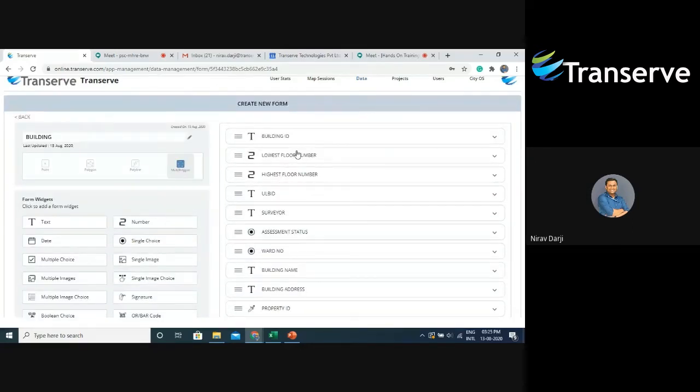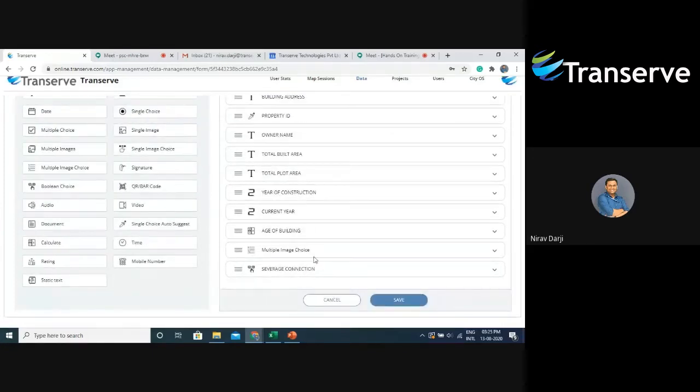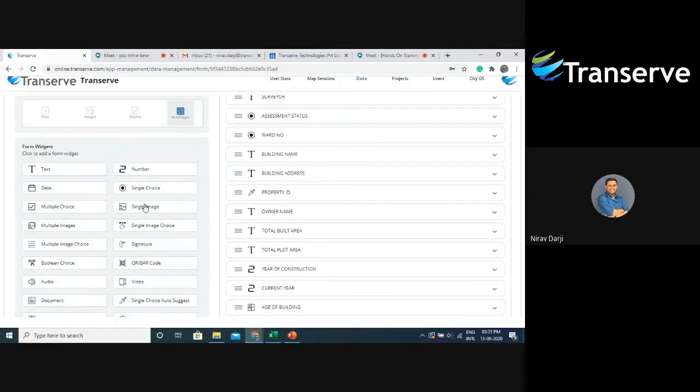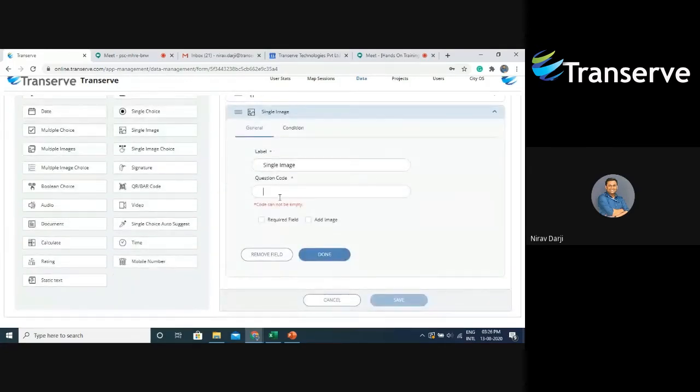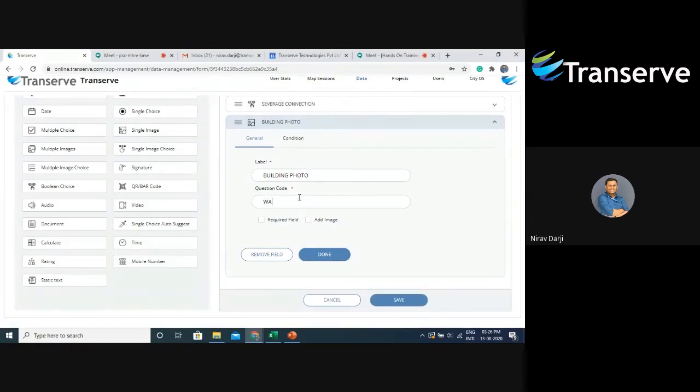Now, as you can see, I have covered almost all the widgets. So now let's add one more thing, that is an image. I'm selecting a single image widget because I want an image of the building. So I will say building photo. Instead of a single image widget, you can also use a multiple image widget. The difference is that in a single image widget you can add only one image, but in multiple image, you can add more images. And I will say done.